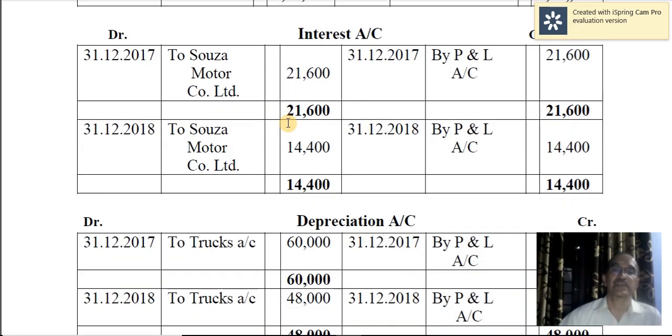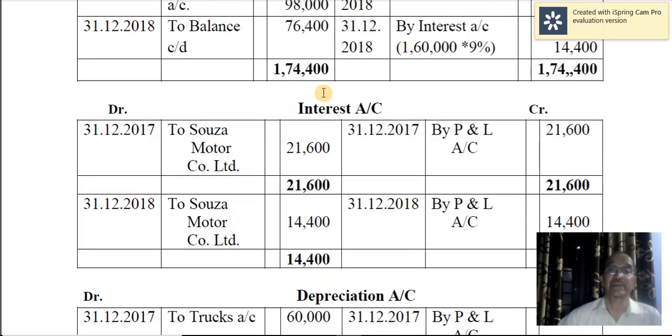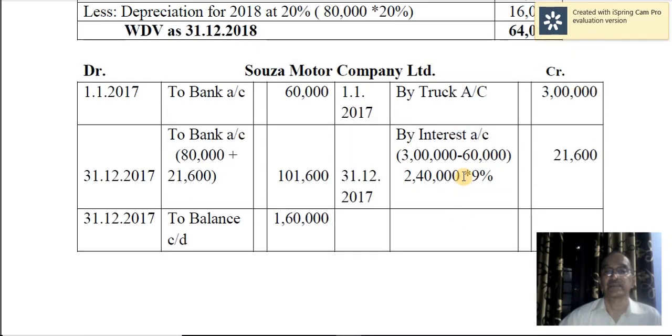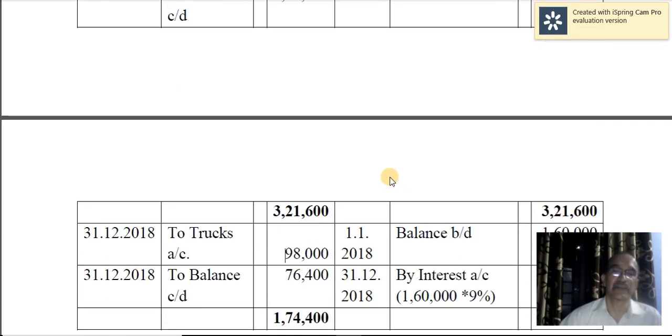Now, interest account. First year installment interest is 21,600. So interest account debtor to Souza Motor Company Limited. We have already ascertained that in the previous case. It is recorded here: Souza Motors Company Limited account is credited by interest account, 21,600. The same entry is posted here.